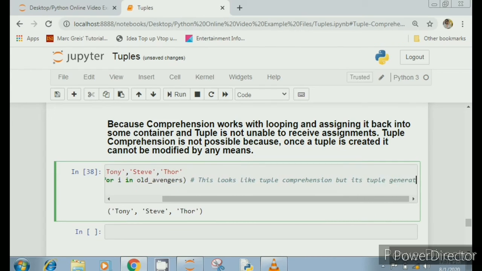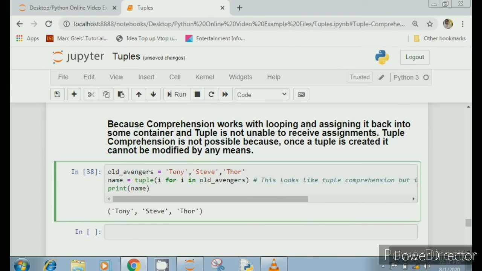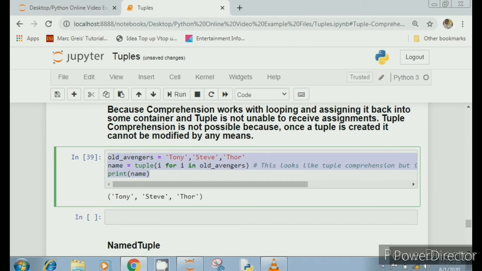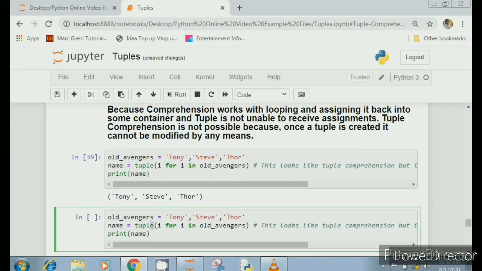What we have actually done is generate a tuple using a generator object. Again I am saying this generator topic is a very vast topic, and we will learn about this in detail when we look into generators. For the time being, just remember this looks like tuple comprehension, but it is just generation of a tuple using a generator object. There is one more way with which you can generate a tuple and it looks like tuple comprehension, and that is by the unpacking and packing concept. You have to use the star or asterisk sign here, then write your function and then a comma. Again run this.